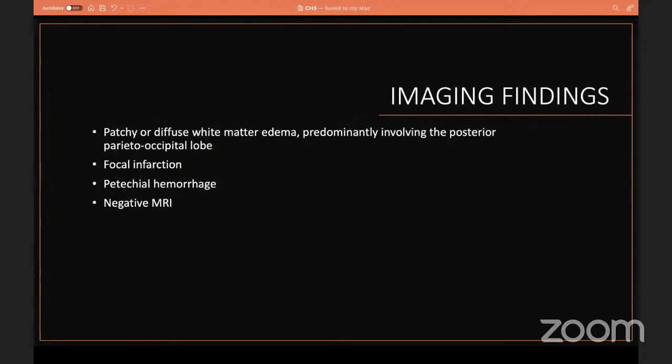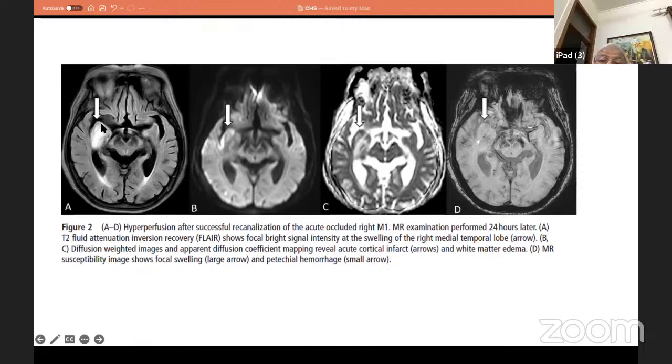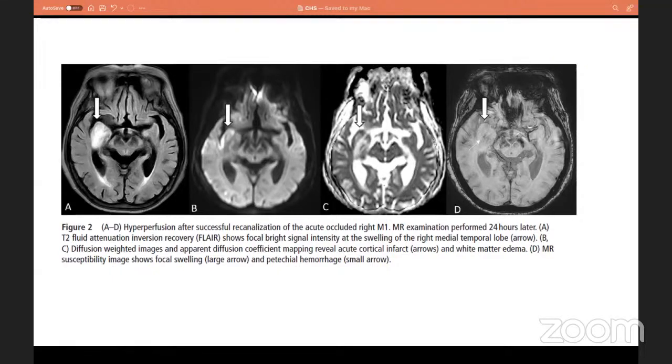The imaging findings are patchy or diffuse white matter edema, predominantly involving the posterior parieto-occipital lobe, but not always, and the presence of focal infarction or petechial hemorrhage. At times, the MRI may be negative. This is a classical image showing features suggestive of cerebral hyperperfusion, where we can see significant edema and the petechial hemorrhages. These are subtle changes in a patient who has unexplained focal neurological deficits.